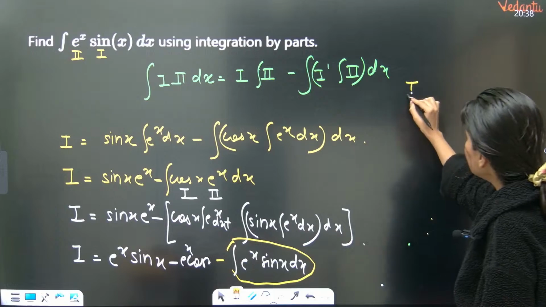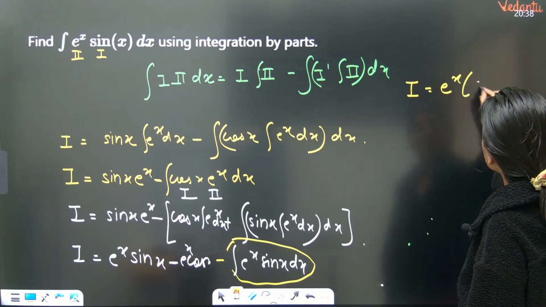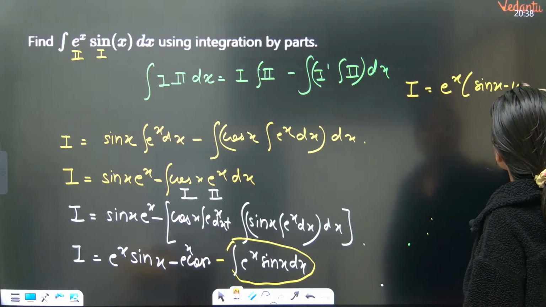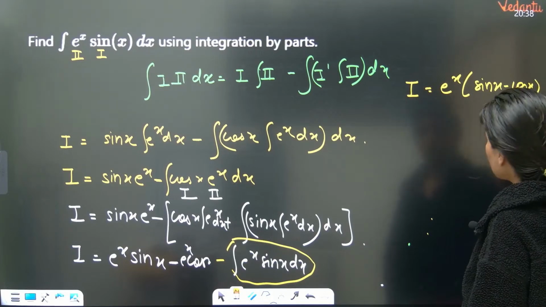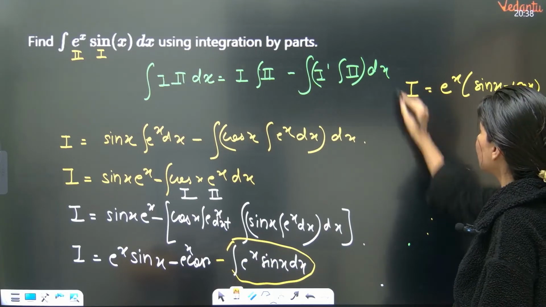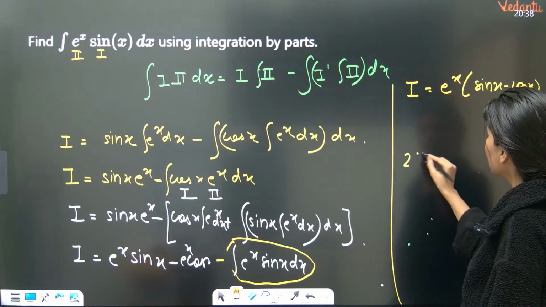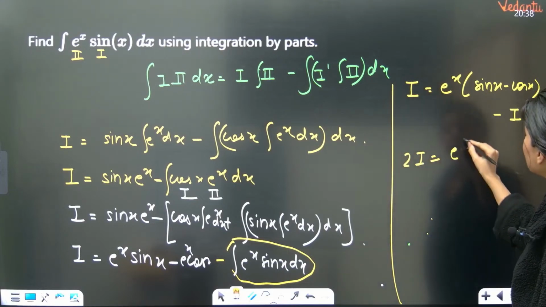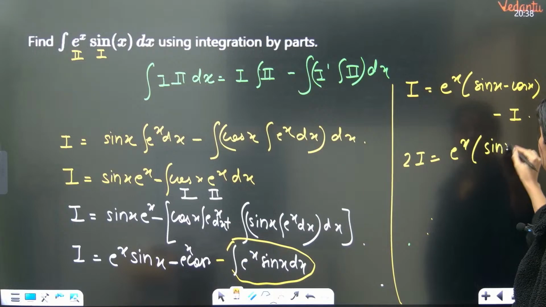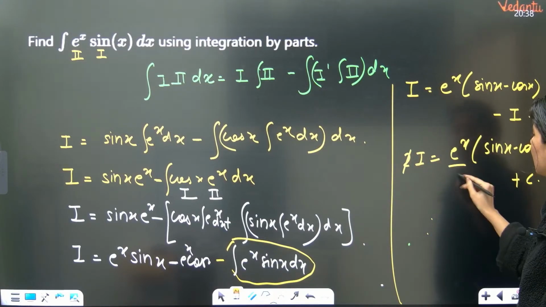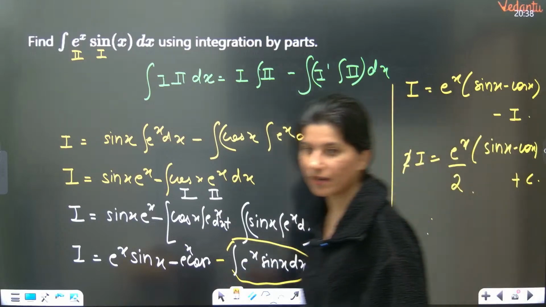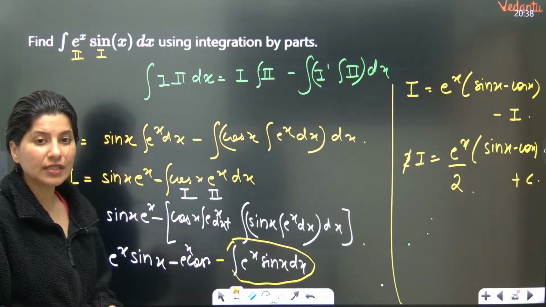So your I is e raised to power x sin x minus cos x, correct? And this is what? Minus I. So if you shift your minus I towards the left hand side, 2I is equal to e raised to power x sin x minus cos x plus constant of integration, this 2 will be deleted from here and written down over here. Have a look, let me know.